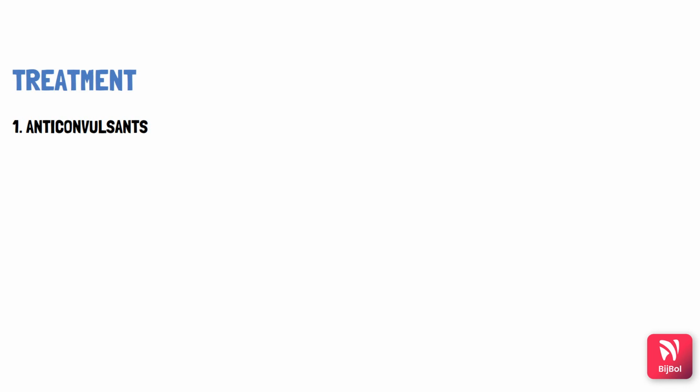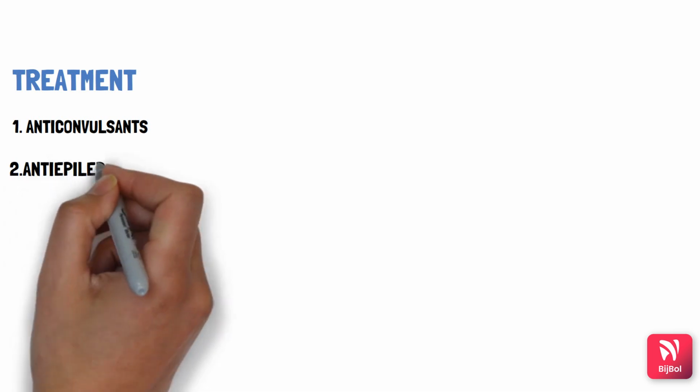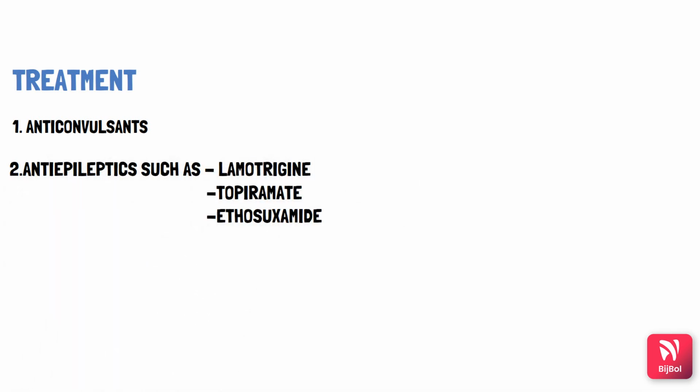areas in the brain. So the choice is based on the specific needs of the patients, including factors like age, lifestyle, other health problems. Anti-epileptics can be given such as lamotrigine, topiramate, ethosuximide. These can be given based on the type of the seizure involved.